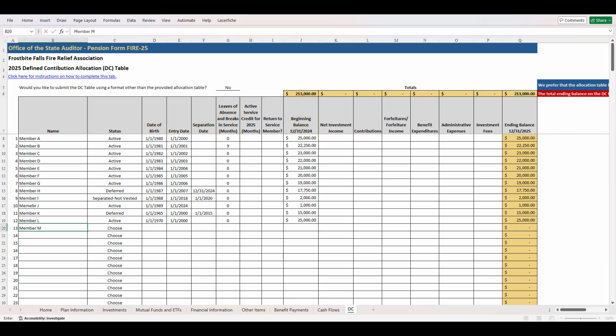For any new members that joined the Relief Association during the reporting year, enter their name, status, birth date, and entry date on the DC table.